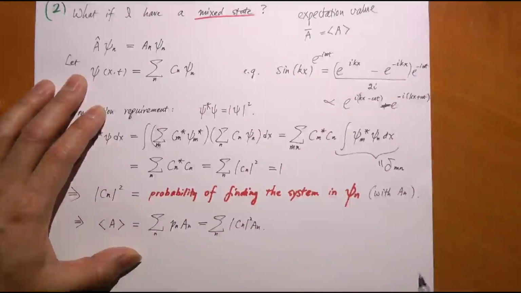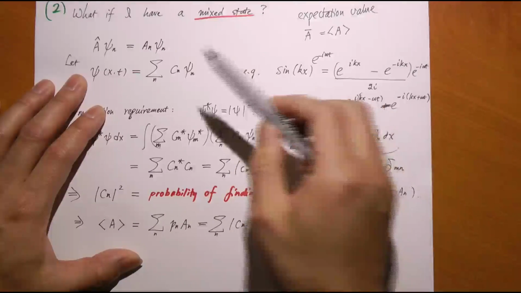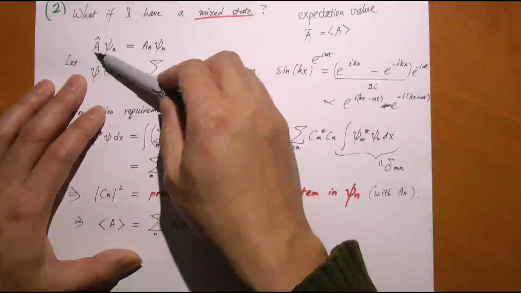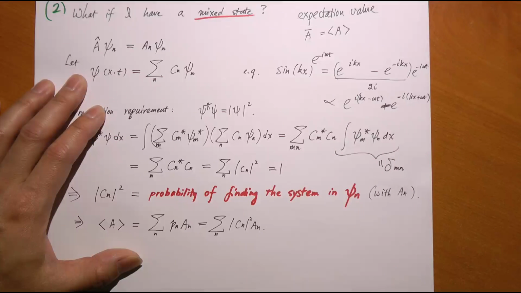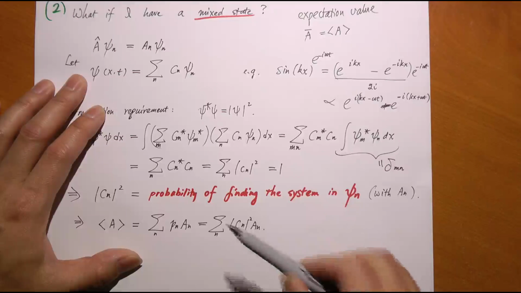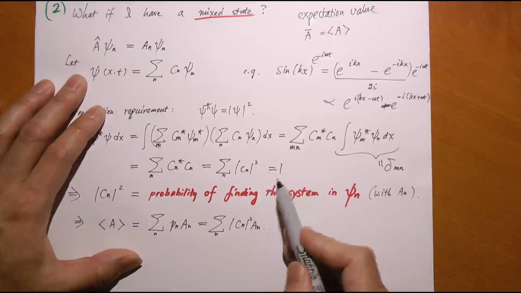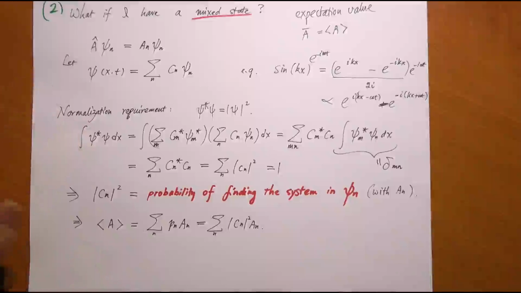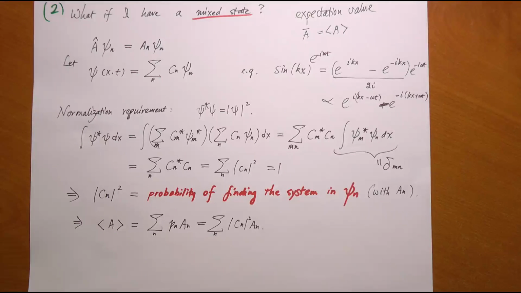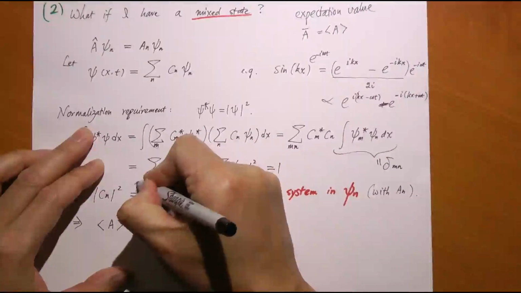Now, this particle may be in 100 possible eigenstates. Suppose there are 100 possible values for this observable A. So there are 100 eigenstates. The probability of finding the particle in the first state, the second state, all the way to the 100th state, you add them all together, what do you get? You get 1, don't you? That is normalization, because there are only 100 possible values for this observable A. It's going to be one of these 100 values. So it makes sense that this really is Pn.